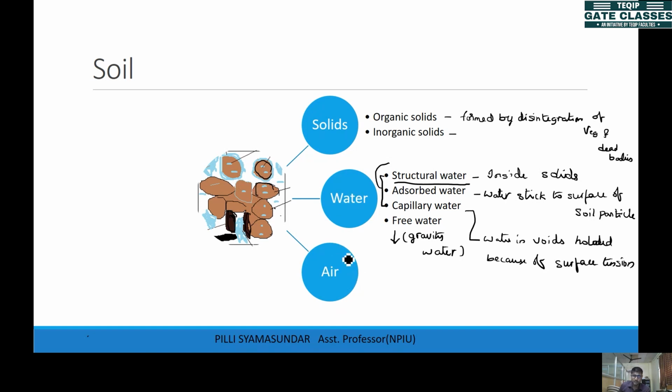And we have one more part, which is air. For air, there is no classification. Air is just simple air, which has some carbon dioxide, nitrogen, oxygen, and all the forms. It is not so important for us to know. So this is air voids. This water and air actually occupy spaces between the solid particles. If there is one solid particle and another solid particle, then the space between the solid particles can be filled with either air or water. That's why the water and air volume combined are called voids volume. We'll see that further.